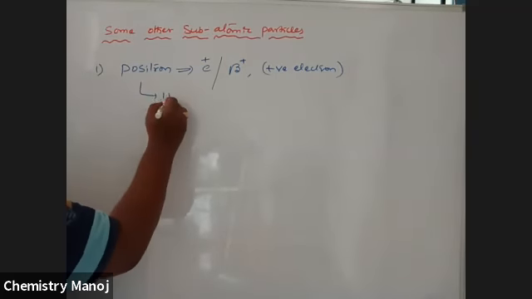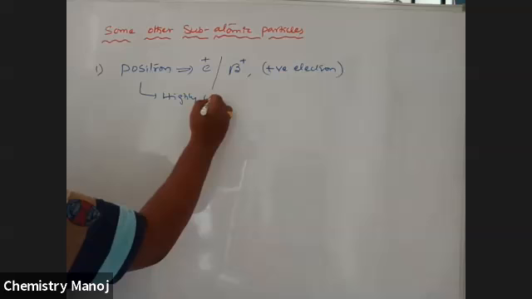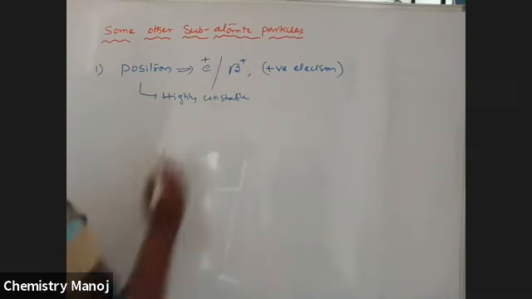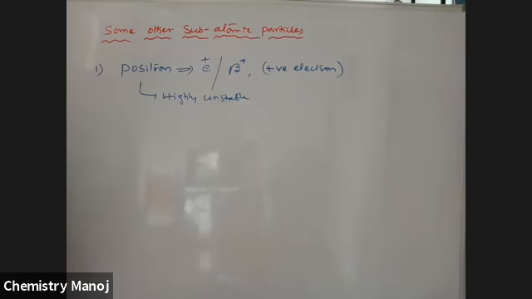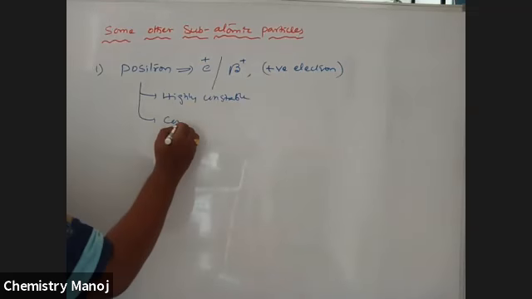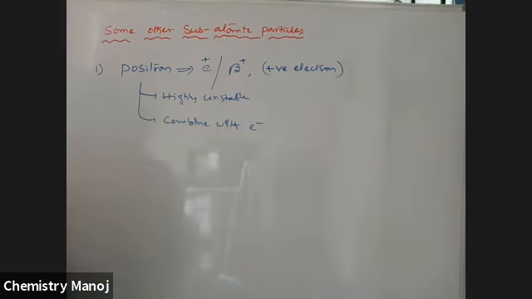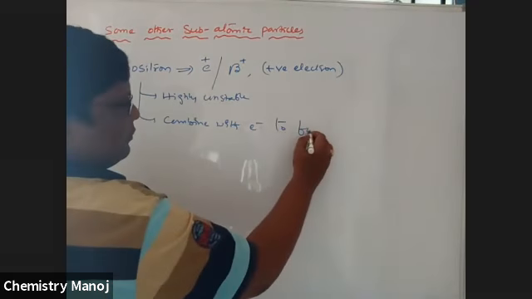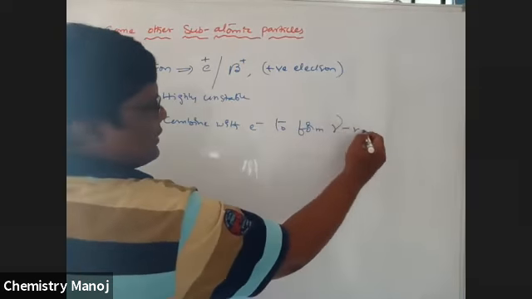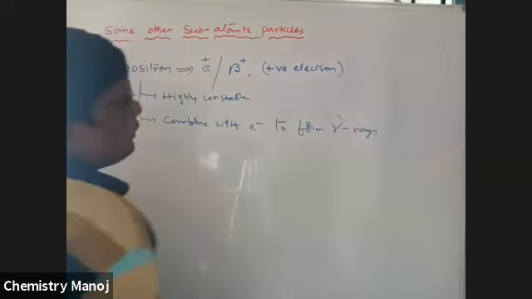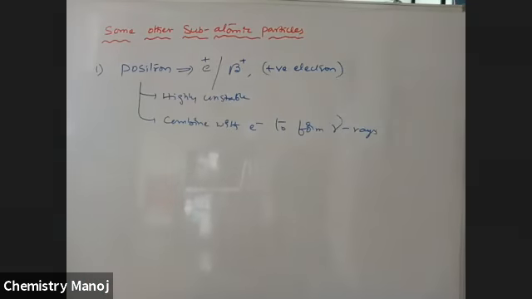It is highly unstable. When it combines with an electron, it gives gamma rays.